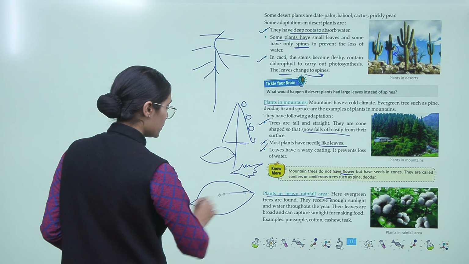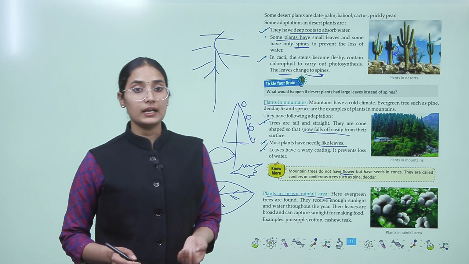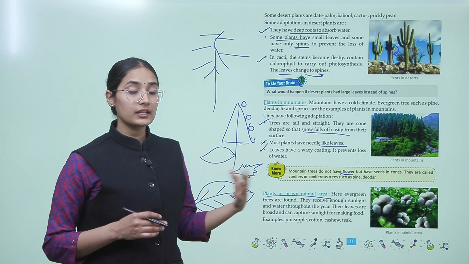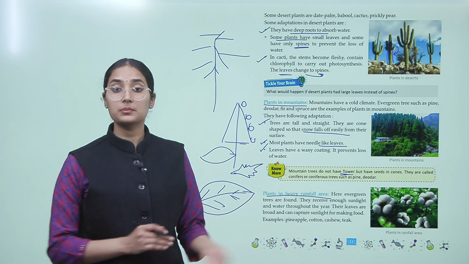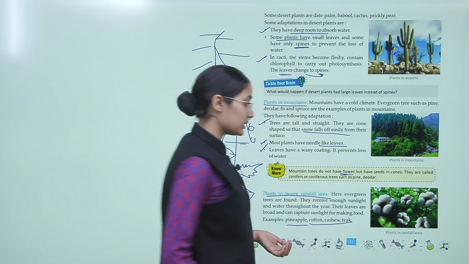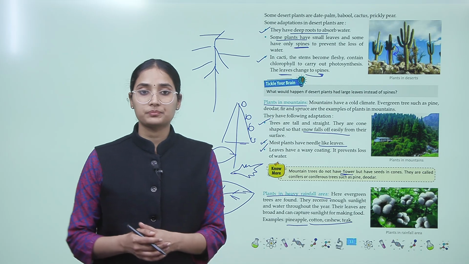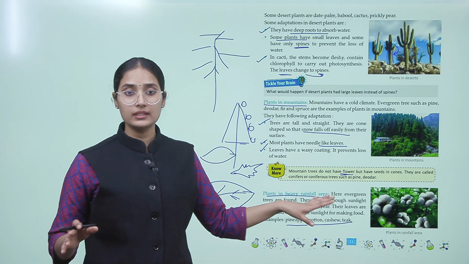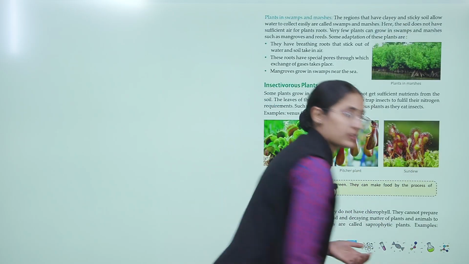Therefore they have broad leaves, so that they can make more food, they can do the photosynthesis process. So for example, pineapple, cotton, cashew, teak, these are all examples of plants grown in heavy rainfall areas. Now let's go to the next page.